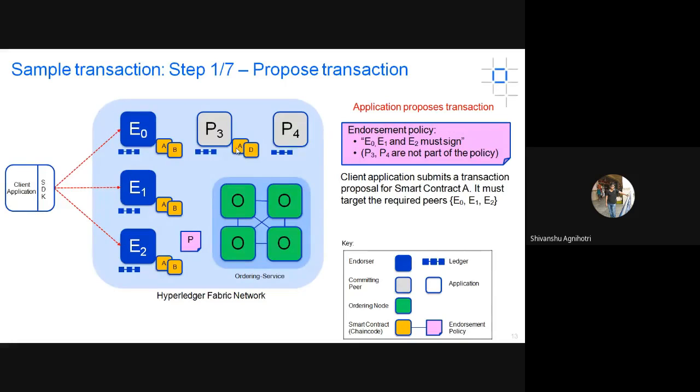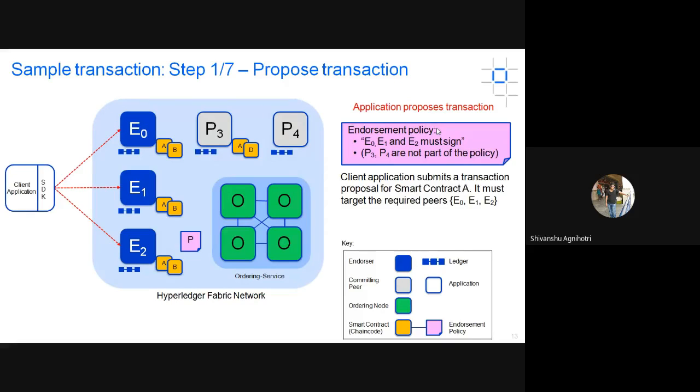So the first step will be to propose those transactions, which means they will be sent to the endorser peer. The endorser peer will be getting those transactions from the client-side application, and here, as we can see, there is some endorsement policy. The endorsement policy means E0, E1, E2 must sign, meaning they should accept the proposal. If you are an endorser peer, you must accept some proposal from the client-side application. If you are not signing, then the transaction is going to get rejected.